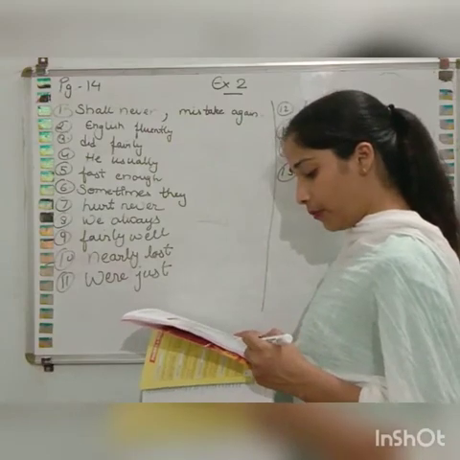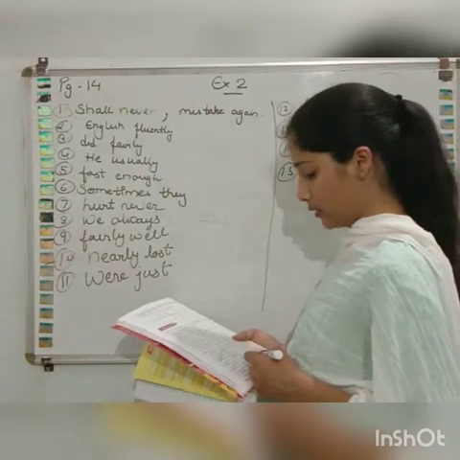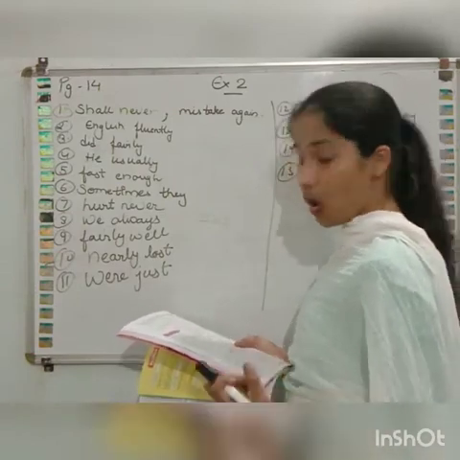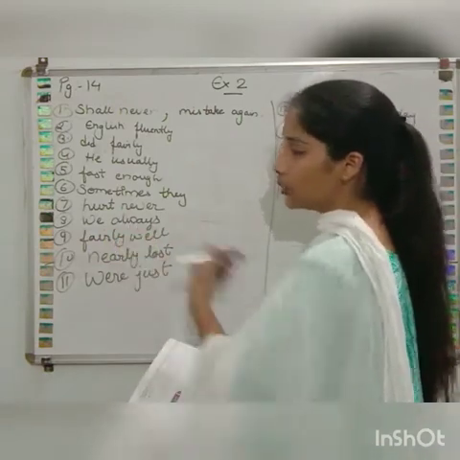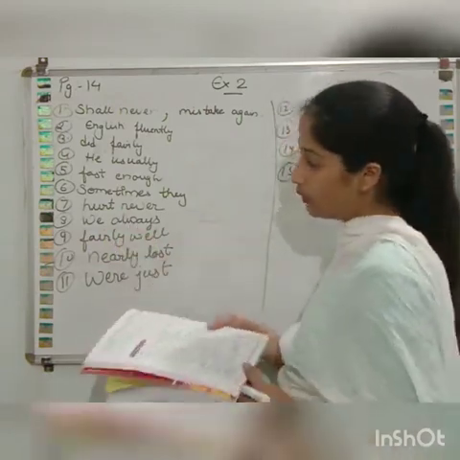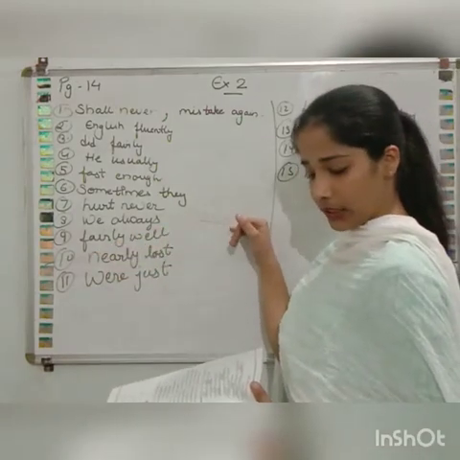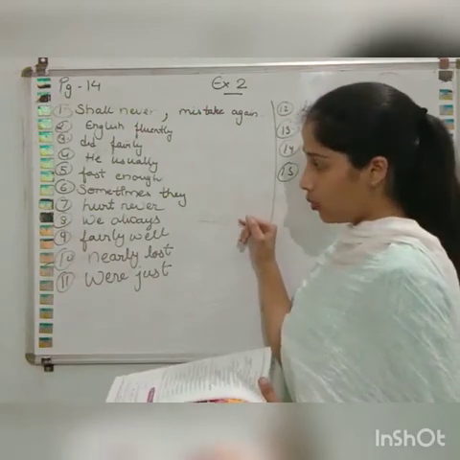Eighth one: we used to have dinner outside on Sunday evenings. And the adverb is always. So where will we place always? We always used to have dinner outside on Sunday evenings. Okay.